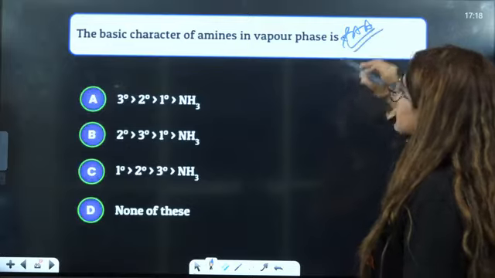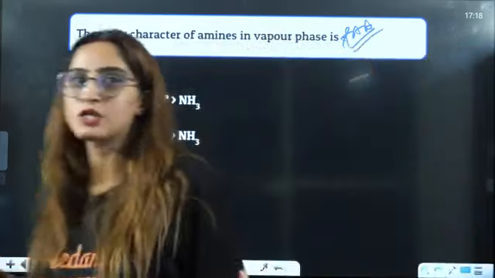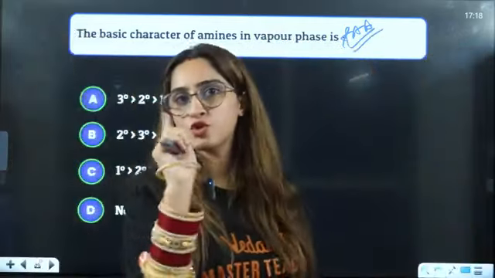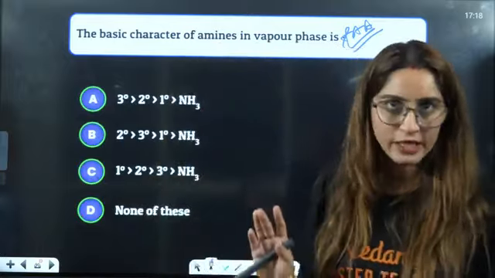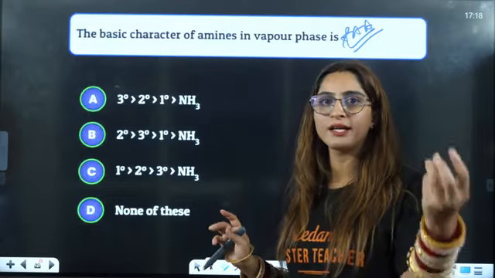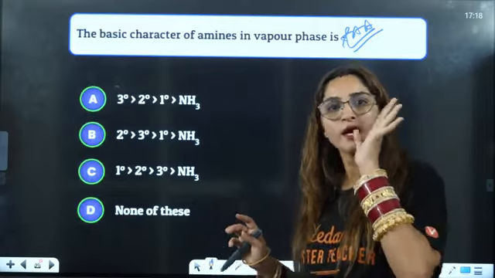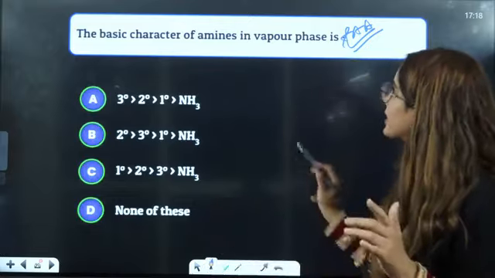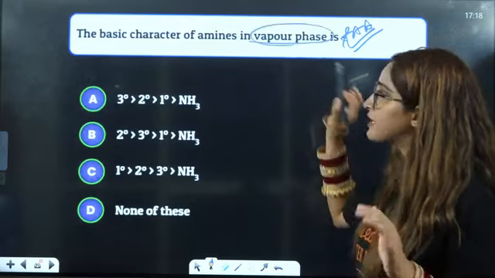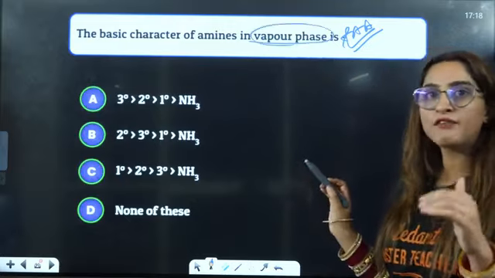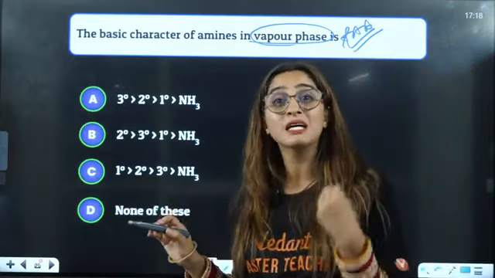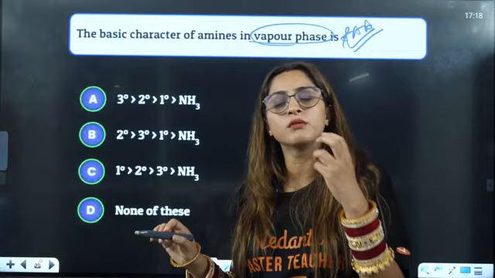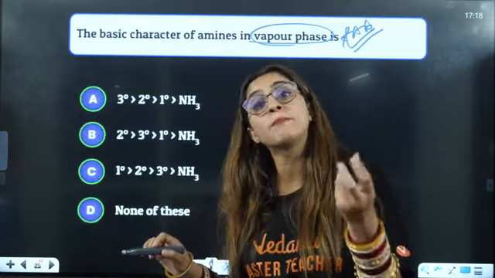Important, right? In aqueous phase also they can ask you this. For aqueous phase, it's 2°, 1°, 3° and 2°, 3°, 1° for methyl and ethyl respectively, right? But for basic character in vapor phase or gaseous phase, it is very simple. That will be general: the more the availability of the lone pair of electrons, the more will be the basicity.